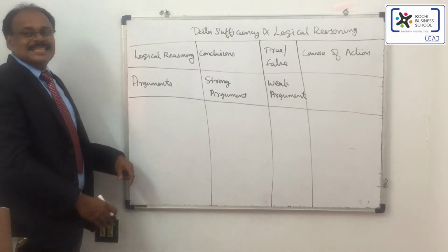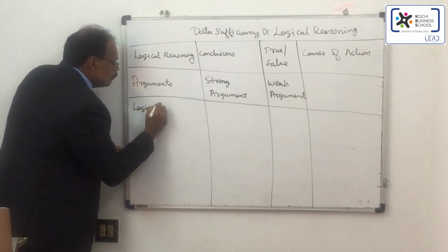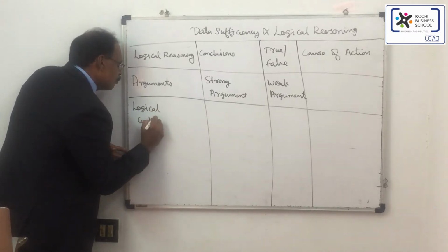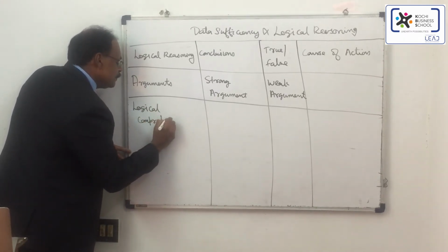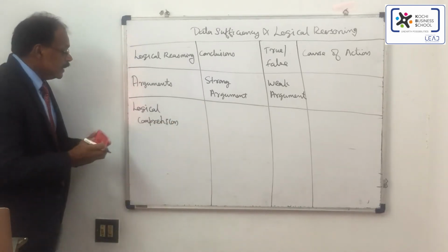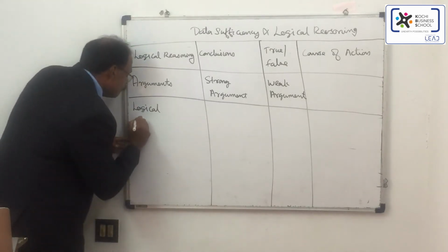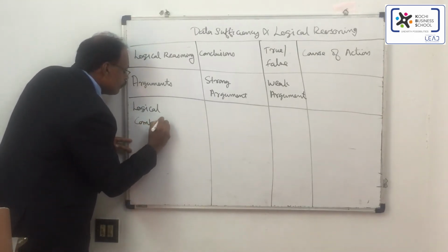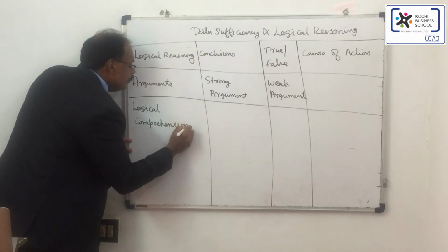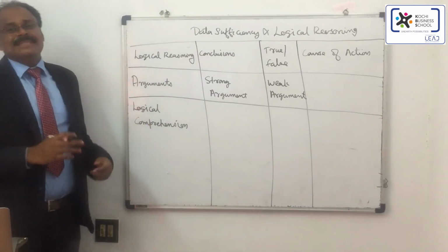There is another section called logical comprehension. In the section logical comprehension, you have to do a statement analysis.